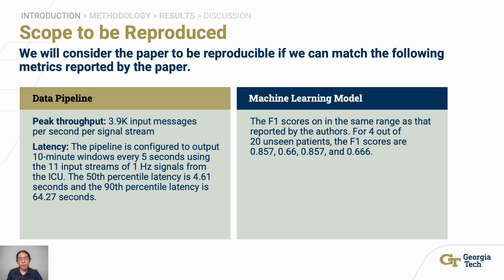We will consider the paper to be reproducible if the data pipeline can achieve the following. First, a peak throughput of 3.9K input messages per second per signal stream. Second, a 50th percentile latency of 4.6 seconds and a 90th percentile latency of 64 seconds. And third, similar F1 scores as the paper.